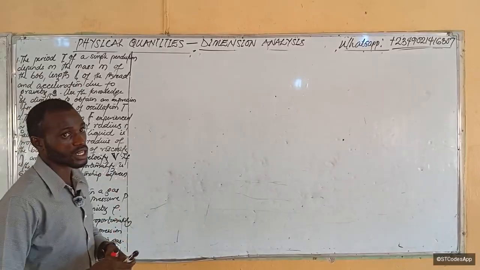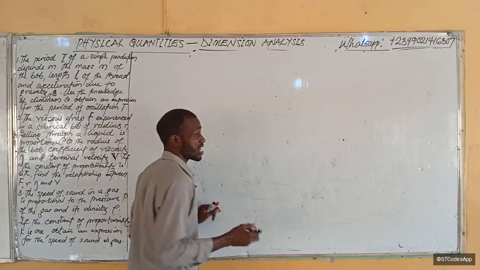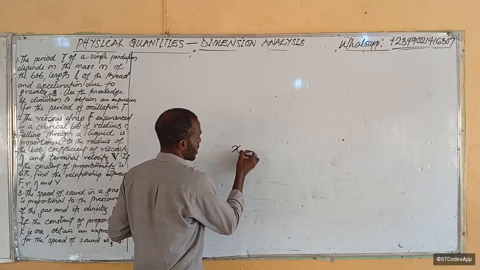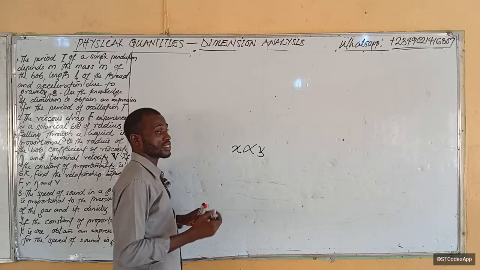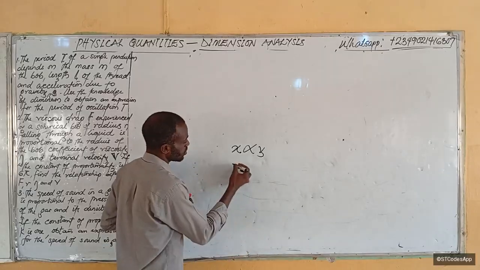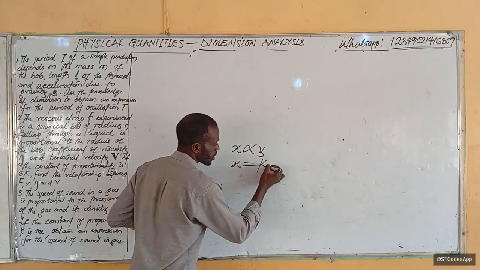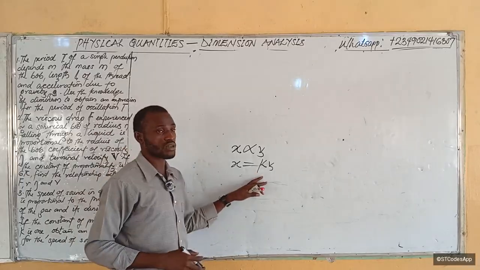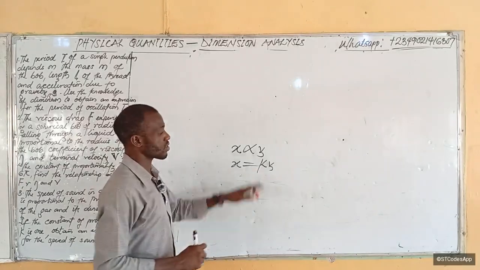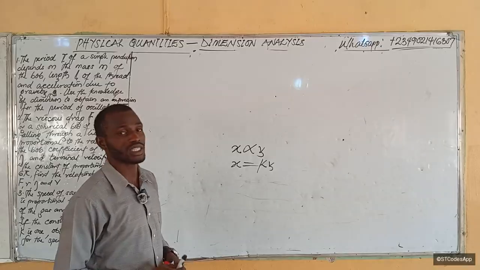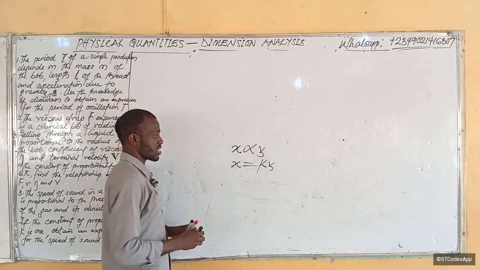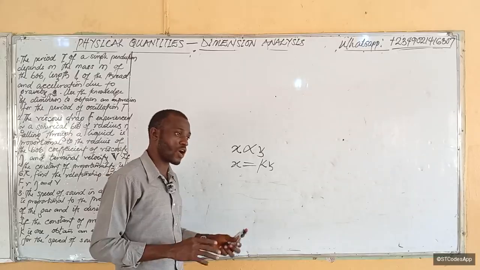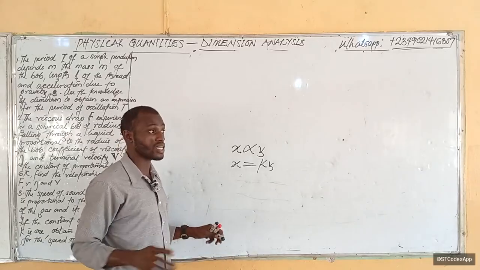Now look at this. You need these two variation skills. If I say, for example, x is directly proportional to y, and I say establish a mathematical relationship between them, you basically just say that x will be equal to k, a constant, times y. This constant is the condition that makes this relationship true. Without the constant, the relationship will not exist. So there is always a constant of proportionality. But usually the language is what confuses students. Whether they say directly proportional or just proportional, they mean directly proportional.